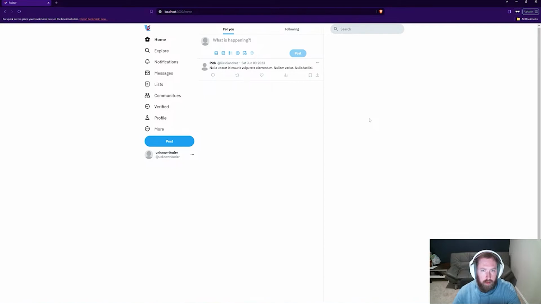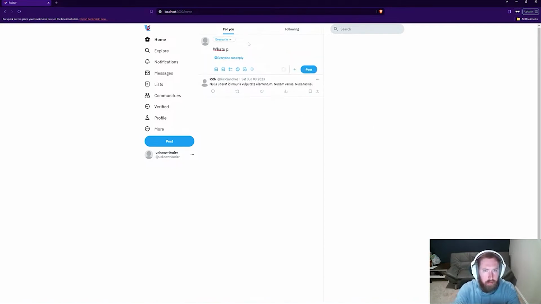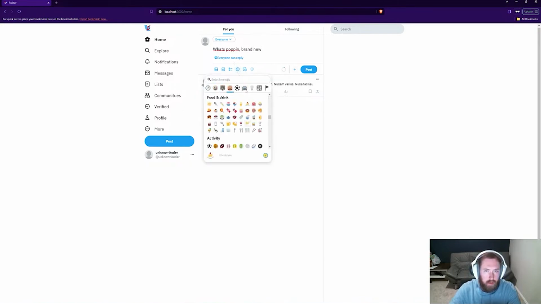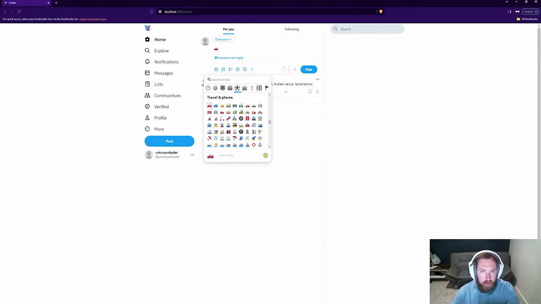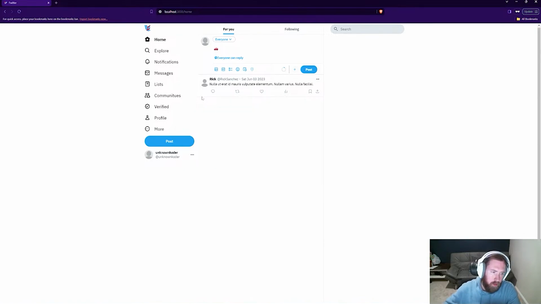Also, I think there's a bug in our emoji: we tried saying "what's poppin', brand new," and then we click on the emoji picker, scroll down to the automobiles and put a car, and for some reason it deletes everything. So we also have a bug with that. So I think that's what we want to work on. First, hop into our Java code, get the verified working and that sort of stuff, and then maybe look at the emojis, try to debug it a little bit and then see where we go from there. Let's go ahead and hop into our Java code.